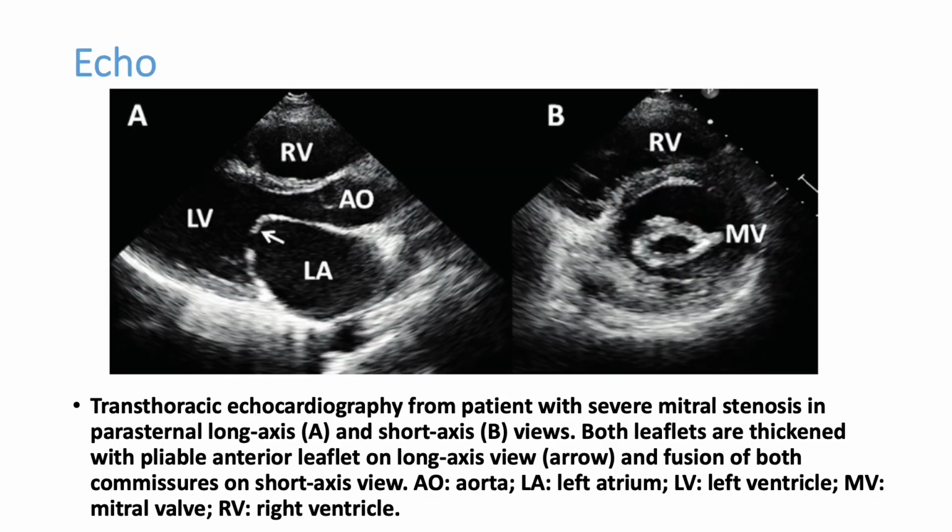Now, echo should be done in all patients who have mitral stenosis. We can see the thickness of the mitral valve. If valve orifice is 1.5 to 2 centimeter square, then it is mild. Moderate is 1.1 to 1.5. Severe is less than 1 centimeter square. From echo, we can know which chambers are dilated, whether any other lesions like mitral regurgitation or tricuspid regurgitation are present, and whether pulmonary hypertension is present. All these findings can be picked up by echo.